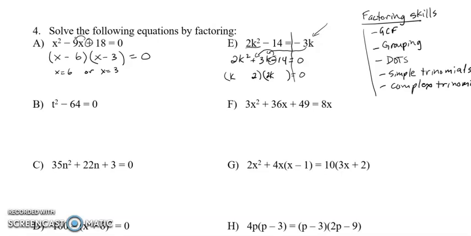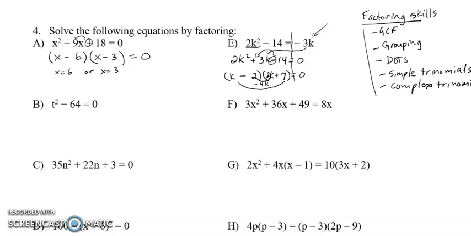I'll put the 2 here and the 7 there because the inside multiplication is 4k. The outside multiplication is 7k. And they're going to subtract to give a positive 3. The 7 is going to have to be the positive. The 4 is going to have to be the negative, which means it's the negative on that first bracket, and the positive goes on that second bracket.